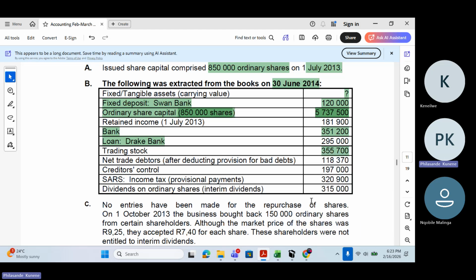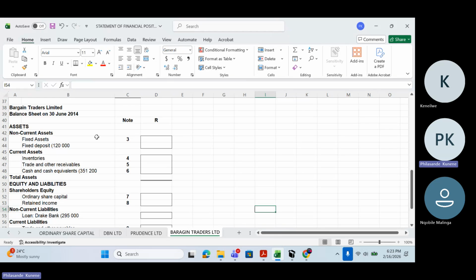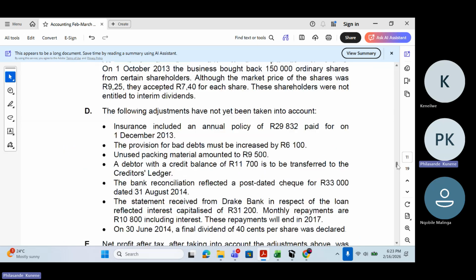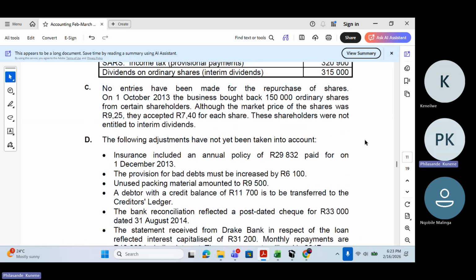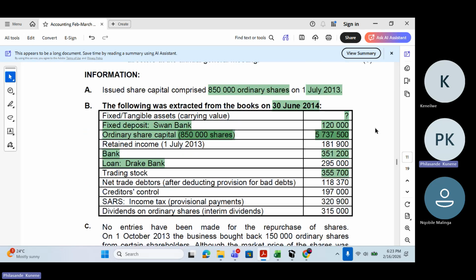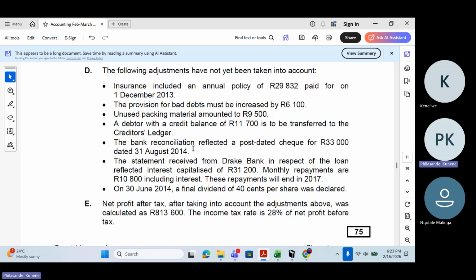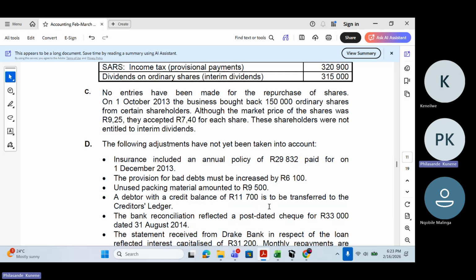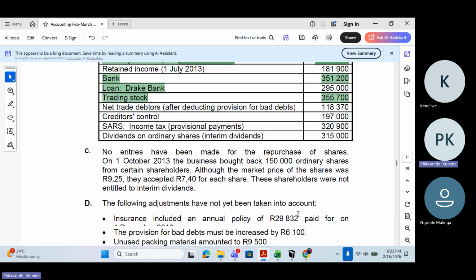Okay. Trading stock, 355,700 rand. Where should it go? It goes to the inventory, 355,700 rand. You can see how we're going with our information. I don't jump here and go and check if there's anything that they talk about inventory here. You're wasting time. We don't do that. Wait, you will come here. Finish all the information that is on top. Don't go to your trial balance and say, okay, there is trading stock here, let me go and check if there's anything about trading stock, because you will keep on checking and checking. There's nothing, and then you go. That is a waste of time. Carry on with the information step by step.